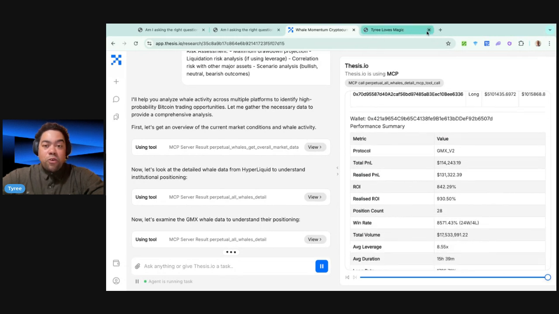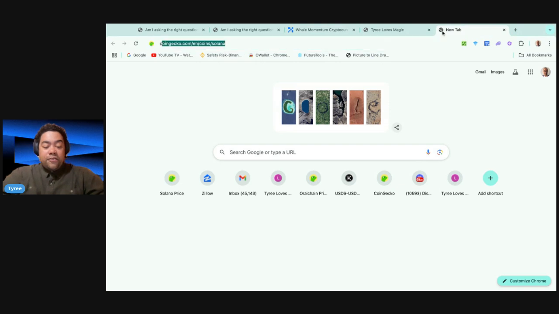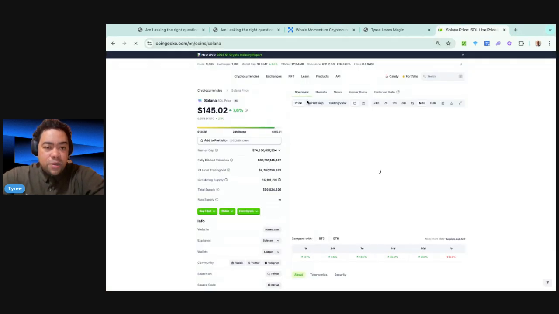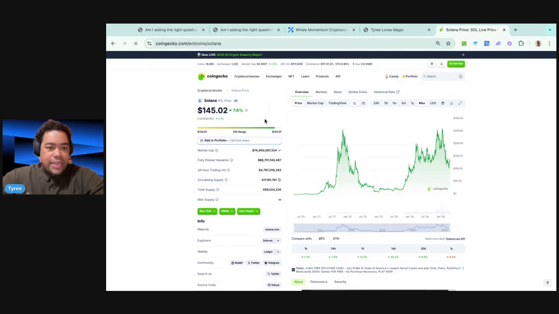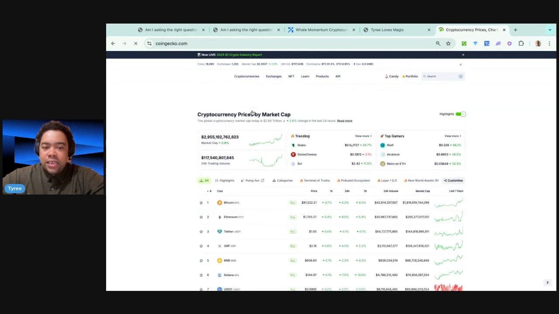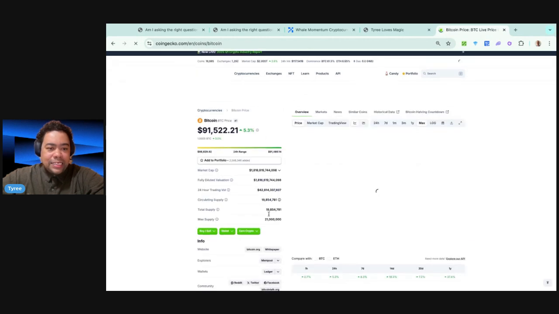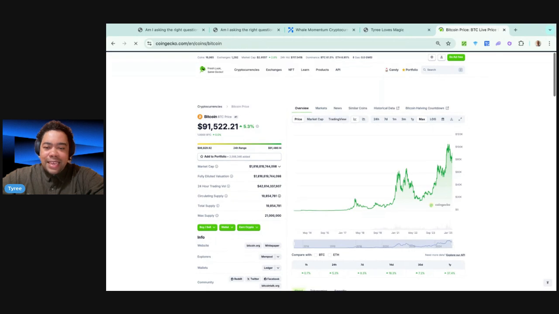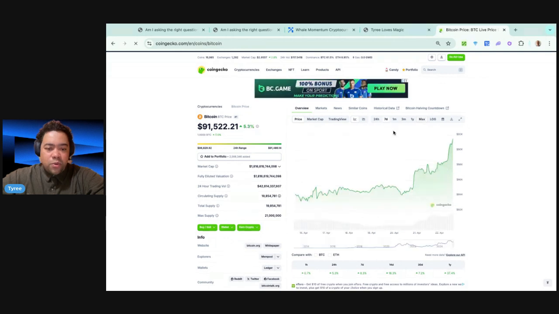Obviously, the markets are moving quite fast today, so I'm going to go over to CoinGecko right now and see where we are, because I've been behind the screen here. I should always have CoinGecko pulled up. But here we go. We have Solana making a move off of that local low, which is pretty cool. Been waiting for that for a while. Bitcoin is up at 91.5, so it's looking like a pretty strong move here. We're at the top of our daily range.